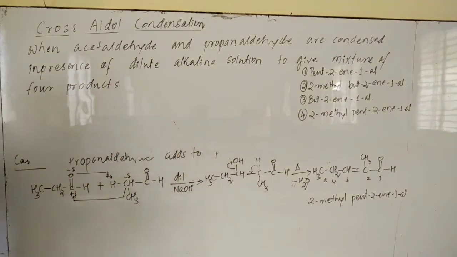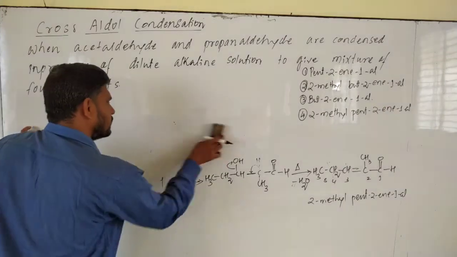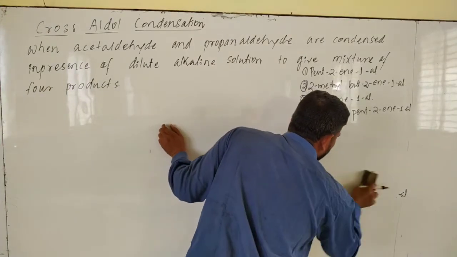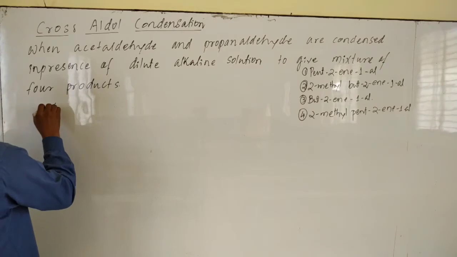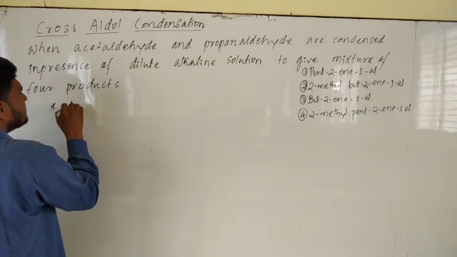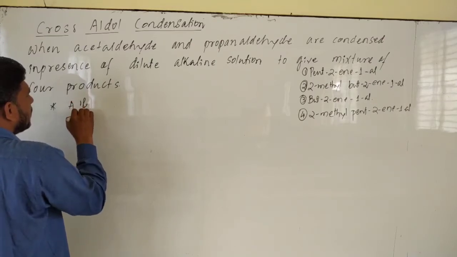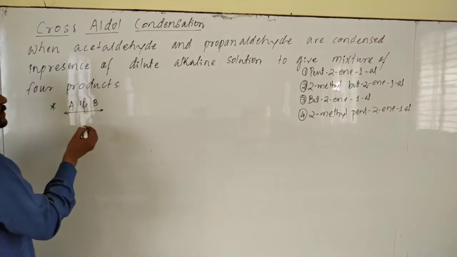Okay, see over here, if you look at the reaction, whenever during cross aldol condensation both the molecules of aldehydes or ketones contain alpha hydrogen, let us imagine I took A and B. A and B are the two aldehydes or ketones, both contain what?